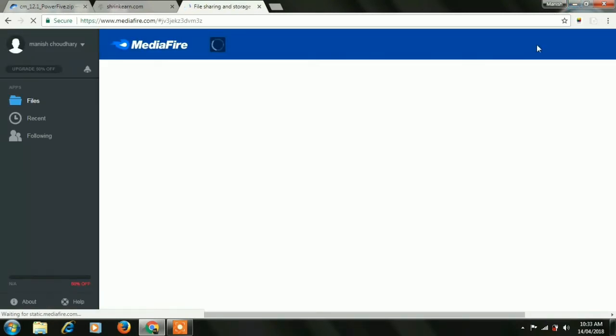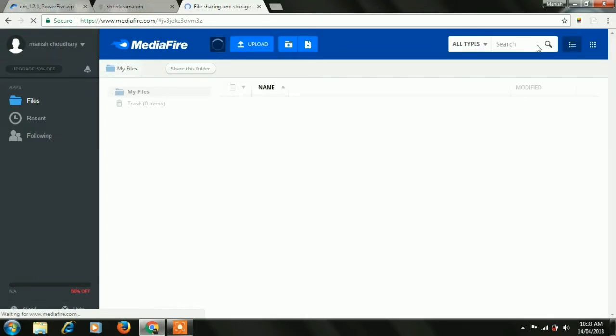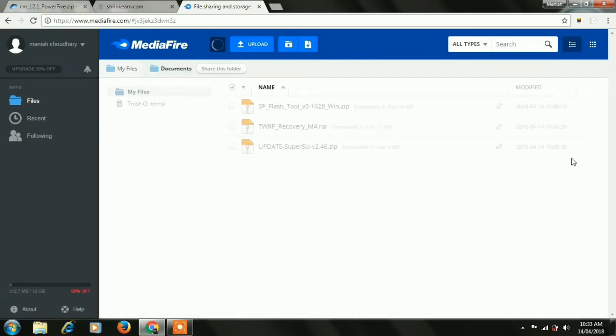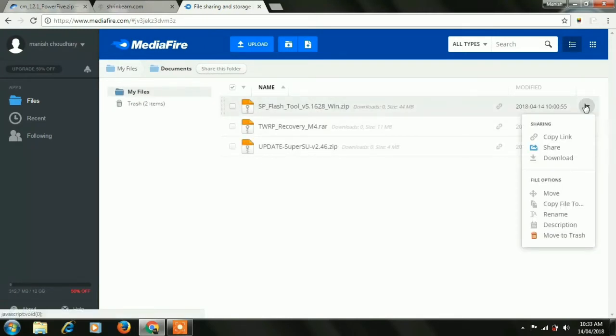Here's your link and the media file has opened. Wait for the page to load. It's taking a long time. Here's your 3 files. Tap on arrow. Then simply tap on download, so it will be downloaded.